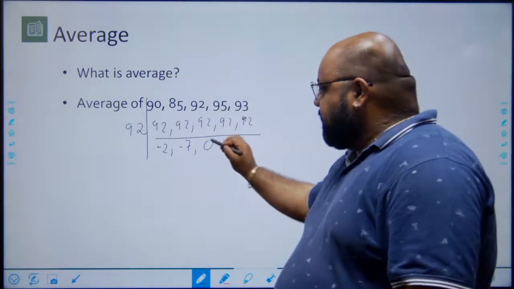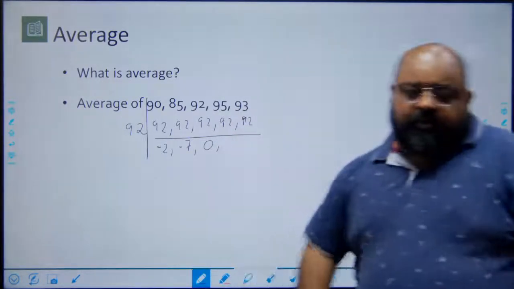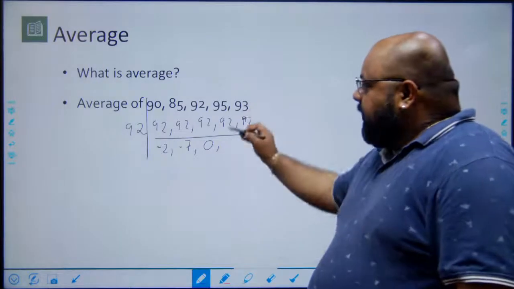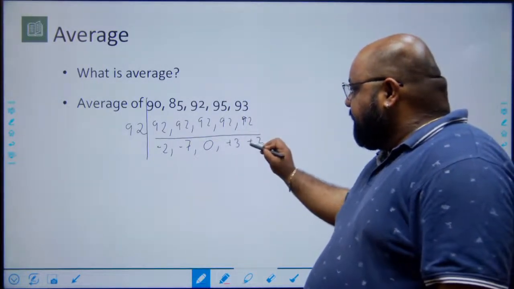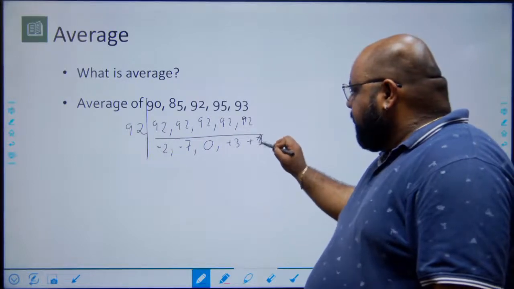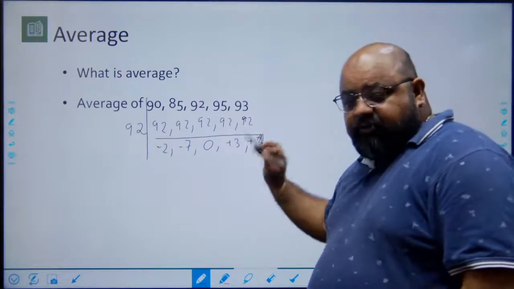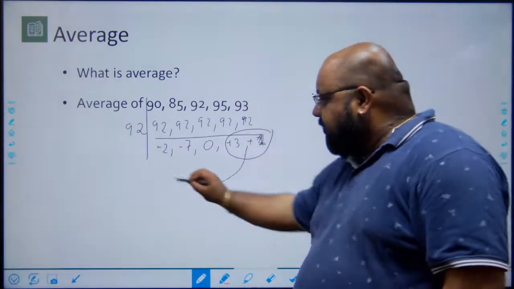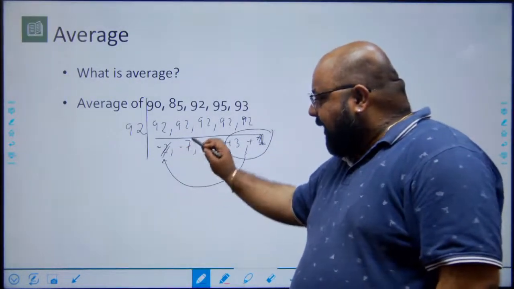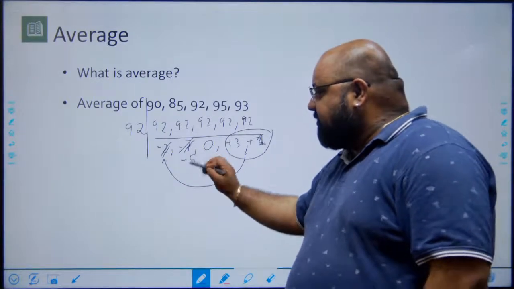Here there is a 0 deviation. 92 will remain 92. Here there is an extra of 3 marks. Here there is an extra of 1 mark. Right? So if I try to redistribute them, what happens? This plus 4 goes here, cancels this out, and from here what will be left is minus 5.